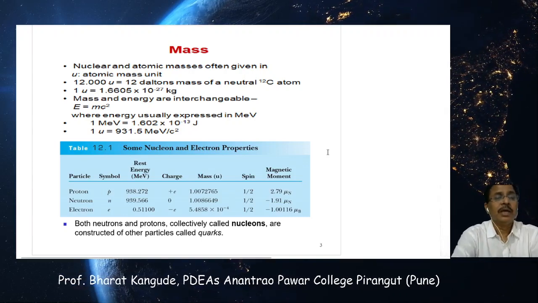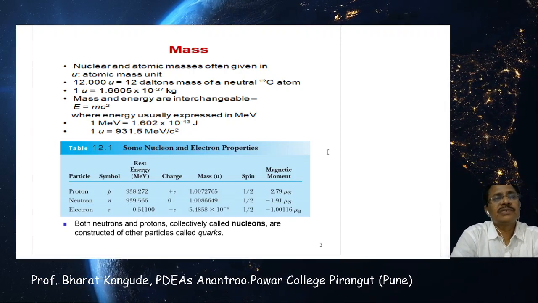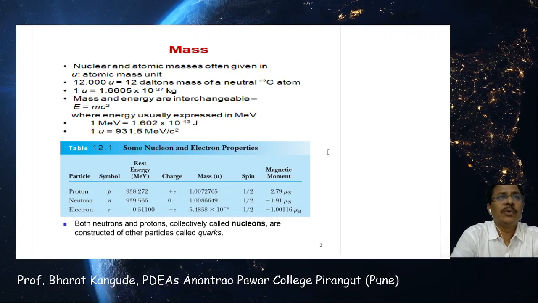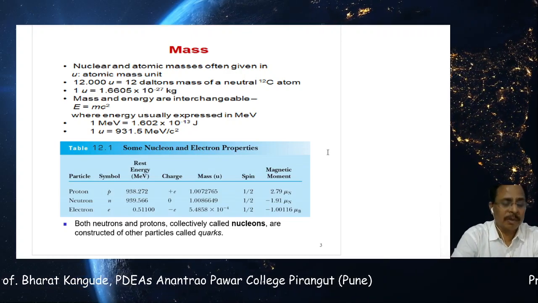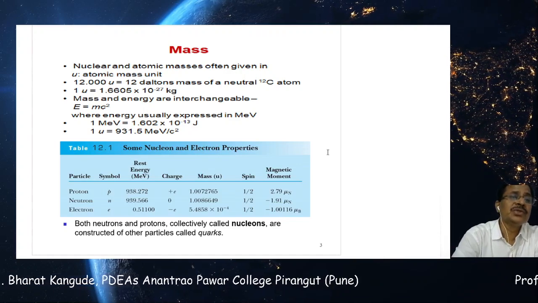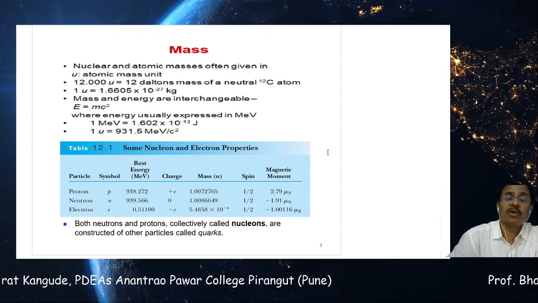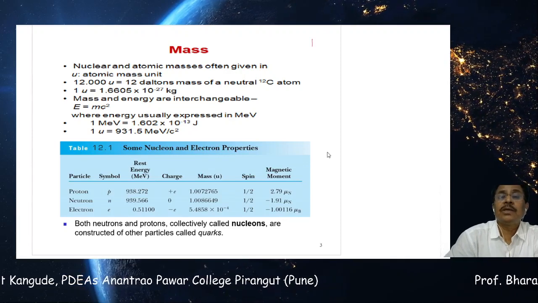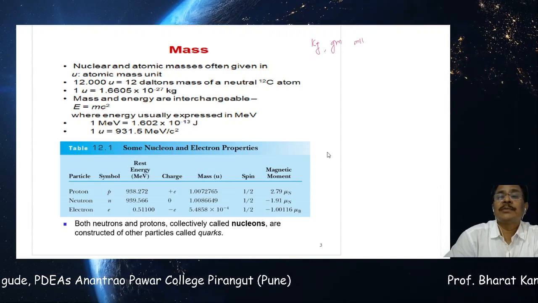Okay, continue ahead. Now this is the second slide I'm showing here that deals with the mass of different types of nucleus and its components. Components means protons and neutrons. Remember, in physics we generally use the unit for measurement of mass as either kilograms or grams or milligrams and so on.